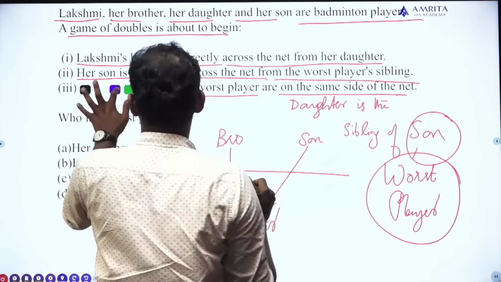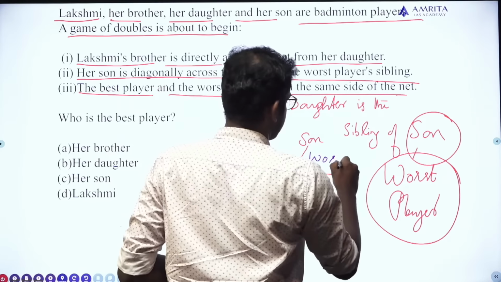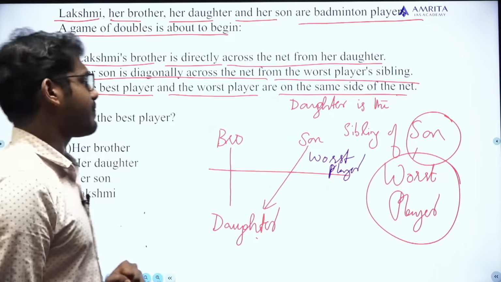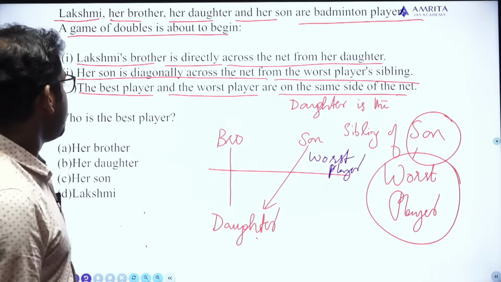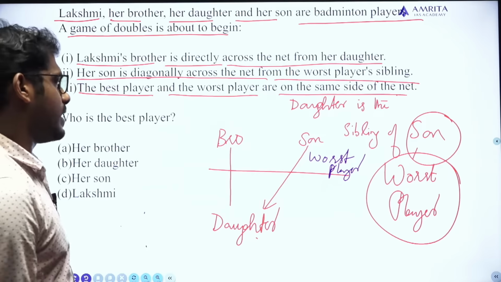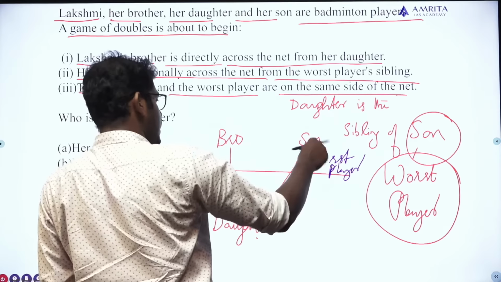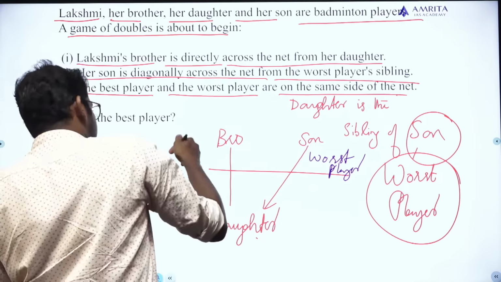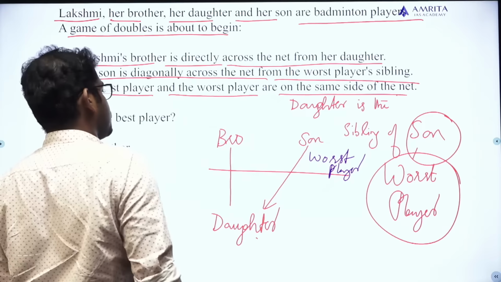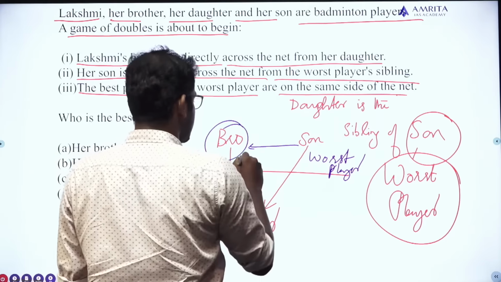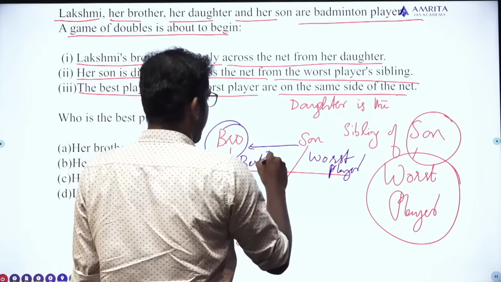We can say that son is the worst player. Is it okay? Okay, fine. The third statement: the best player and the worst player are on the same side of the net. See, the worst player is here and it is the son, and the best player is on the same side. So who is on the same side with the son? The brother. So definitely he will be the best player.